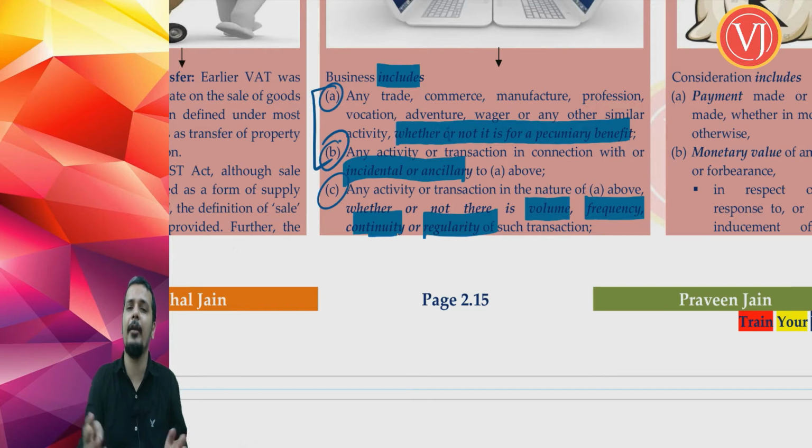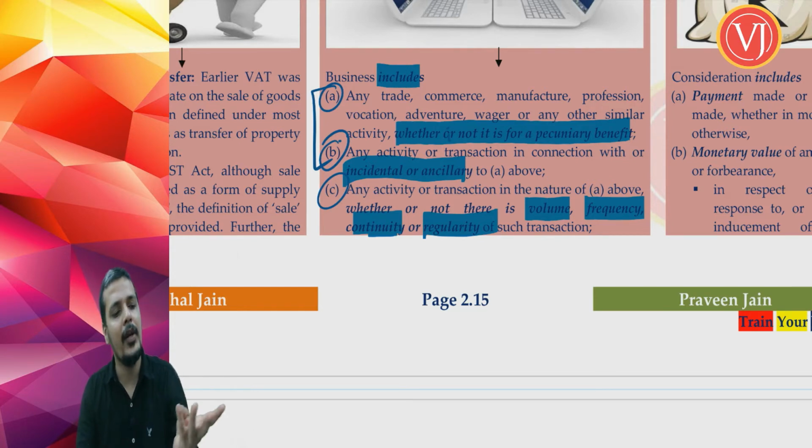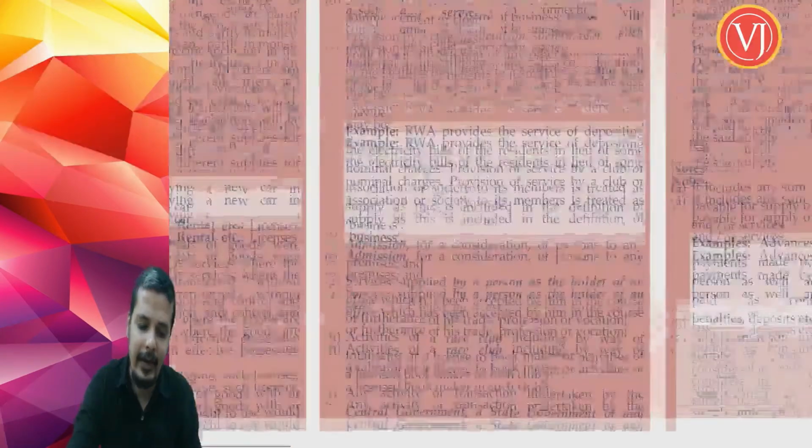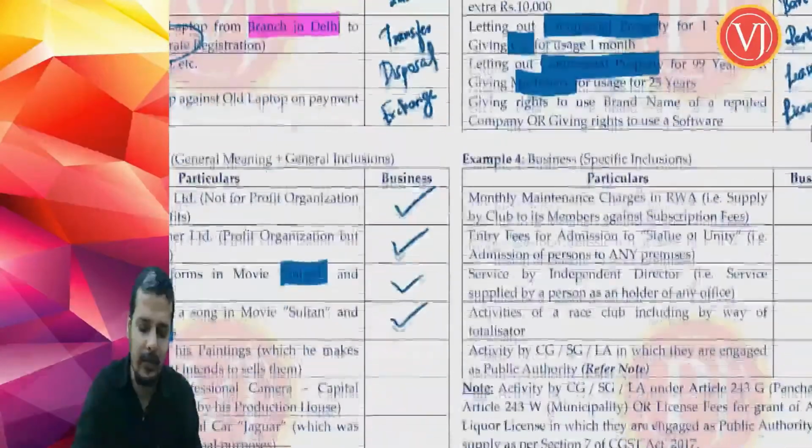Continuity, not relevant. I don't do it every time. Continuity, not relevant. Or regularity, not relevant. Frequency, regularity, continuity, or volume, all these 4 points are not relevant. So, for example, I am telling that I am only selling one machinery in a year, though I am selling it for 1 crore rupees. I cannot tell that I am selling only one machinery. Volume, not relevant. Frequency, not relevant. Continuity, not relevant. Regularity, not relevant. Let us take an example for that to understand.